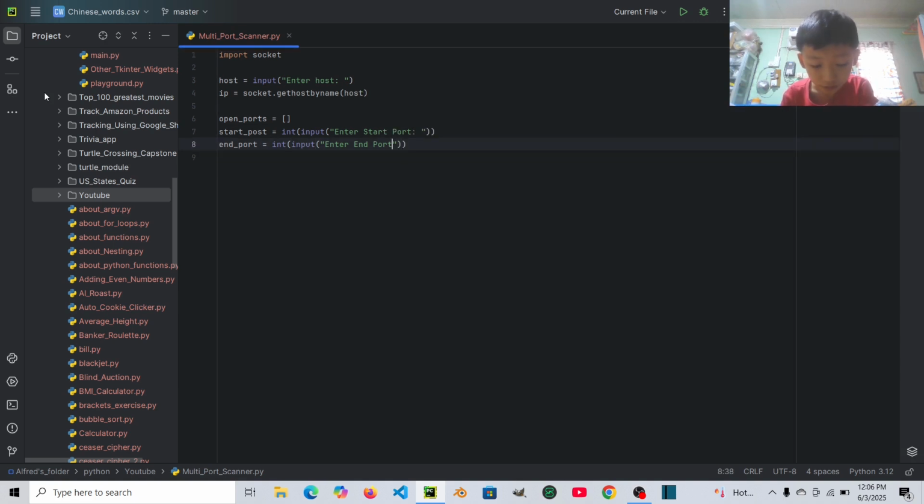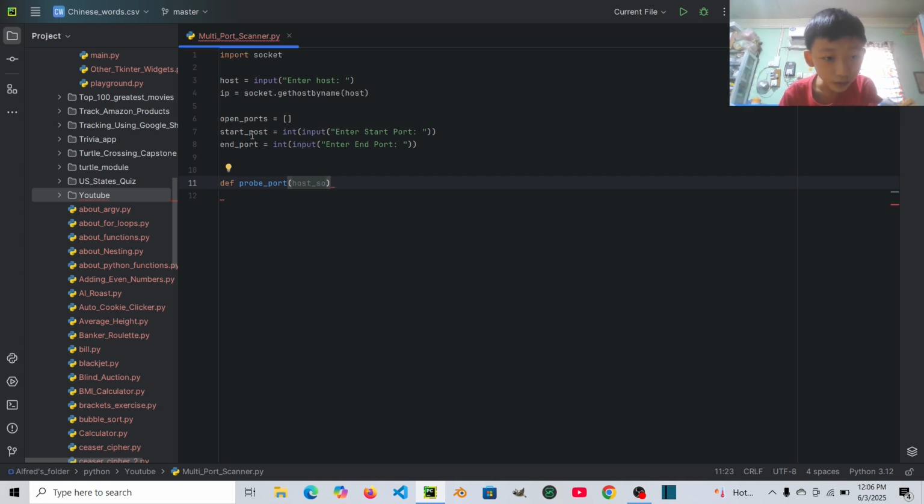Then let's say def, let's create a function called probe port, it will be a function. So let's say host, port, and then the result will be 1.